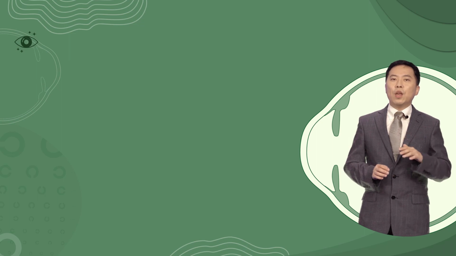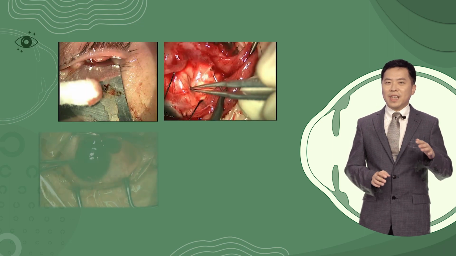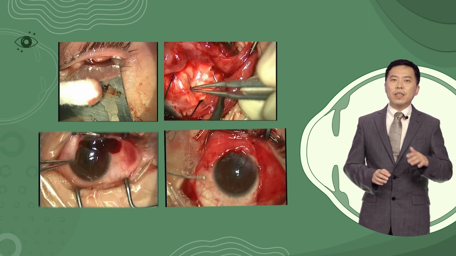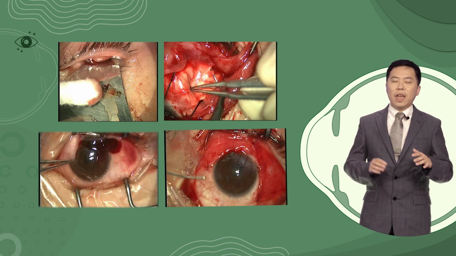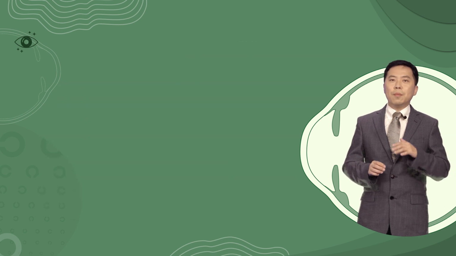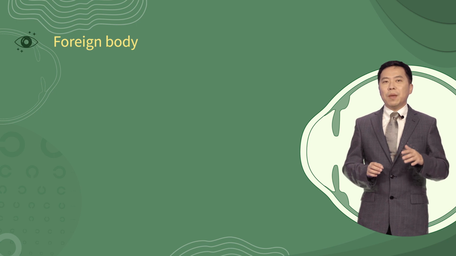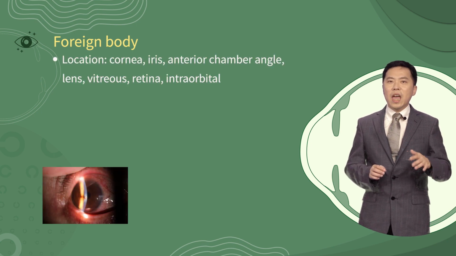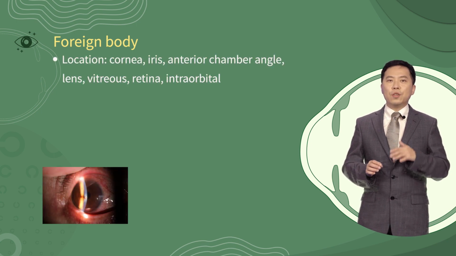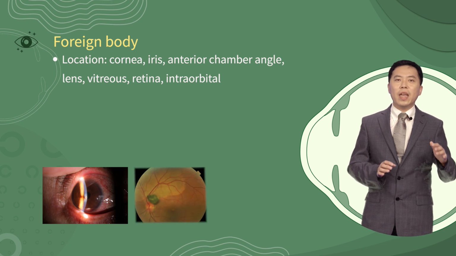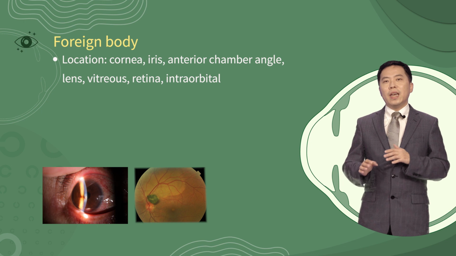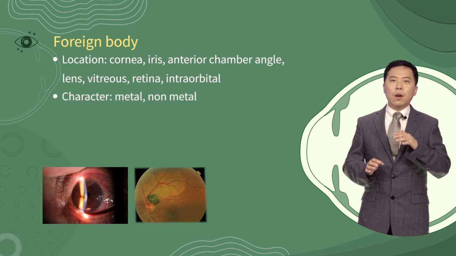These are some snapshots of the surgical video of this case. After closing the entry wound in the cornea, the posterior exit wound was identified and repaired. Another type of ocular laceration is intraocular foreign body. It may locate at the cornea, iris, anterior chamber angle, lens, vitreous, retina, and even choroid. The foreign body may be metal or non-metal.